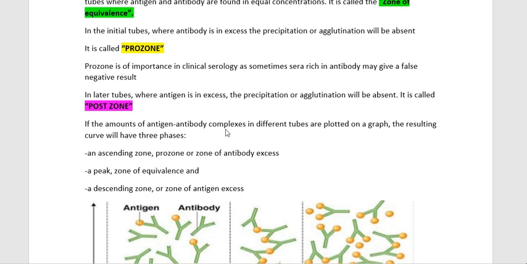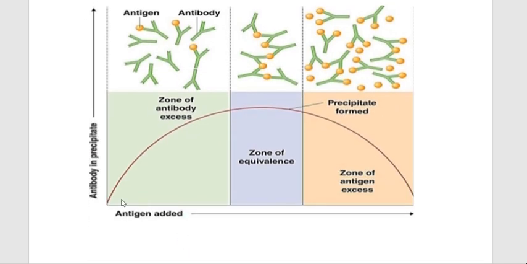If the amounts of antigen antibody complex in different tubes are plotted on a graph, we get a graph like this. The resulting curve possesses three phases: an ascending zone, called the prozone or zone of antibody excess, a descending zone, or zone of antigen excess, and in between a peak region called the zone of equivalence, where both antigens and antibodies are equal.